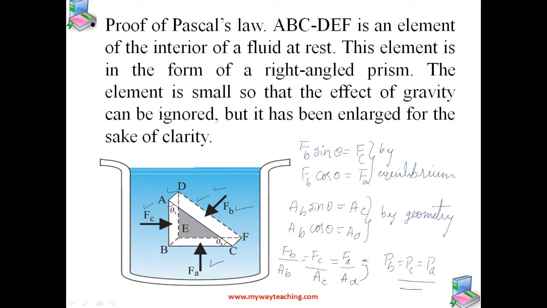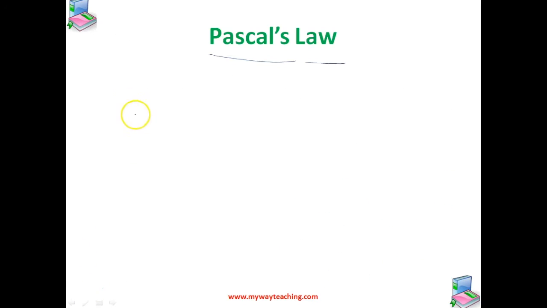You just consider the fluid element in the form of a bar like this. Okay, at these two ends, the horizontal forces exerted at its two ends must be balanced, or the pressure at the two ends should be equal.